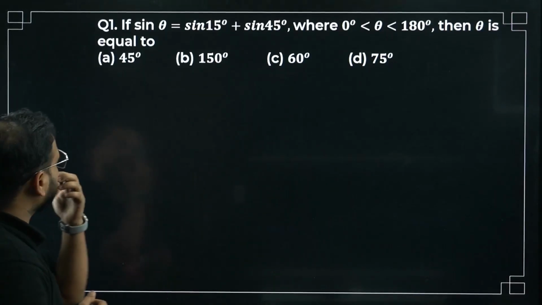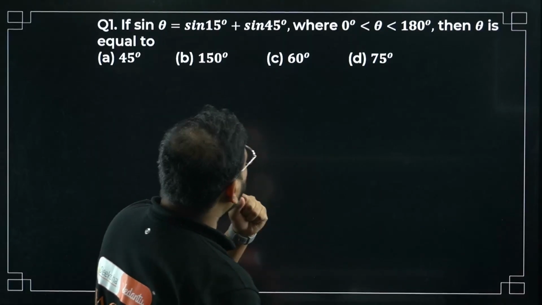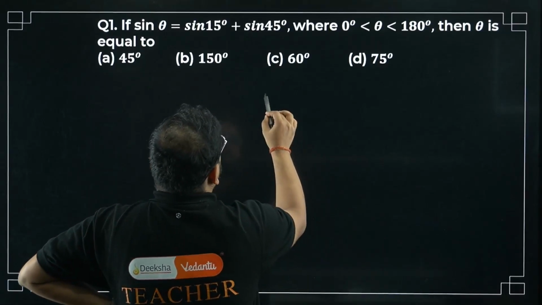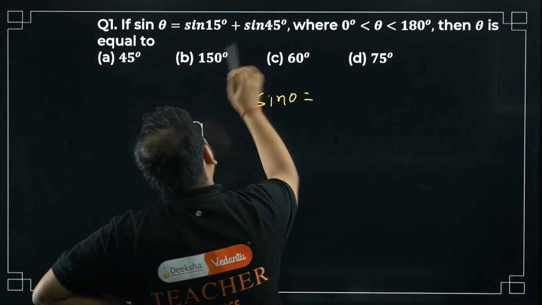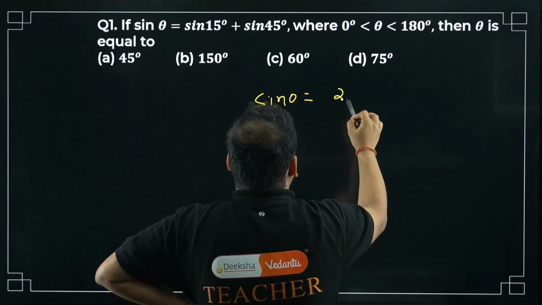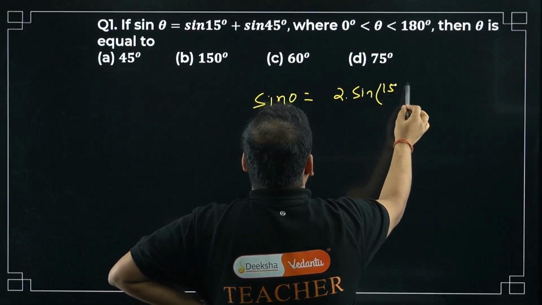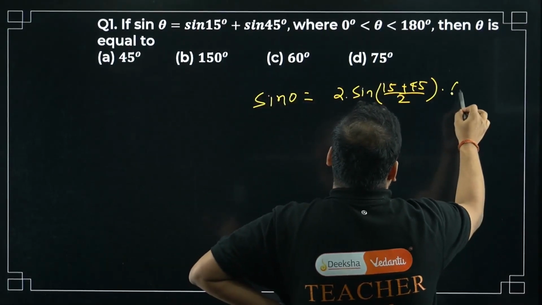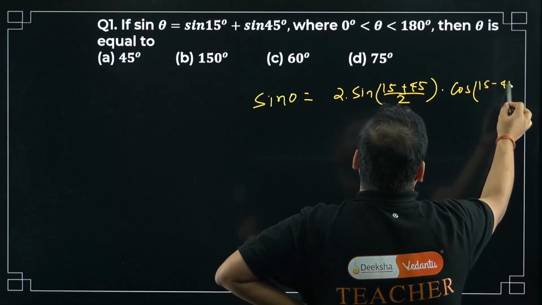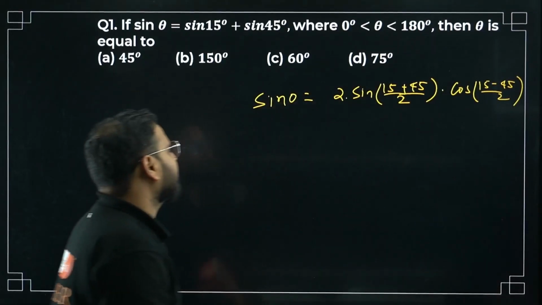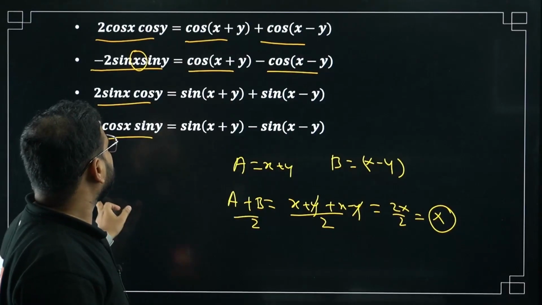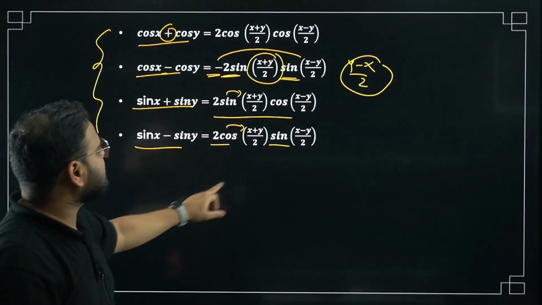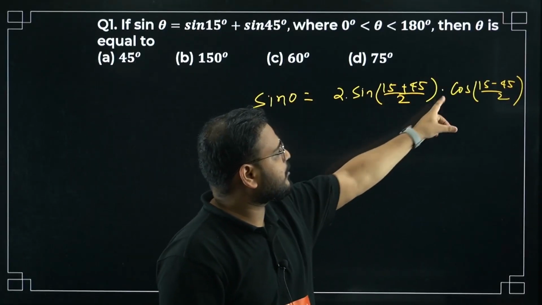We have sine theta equals sine 15 plus sine 45. Find the value of theta. So this is going to be sine theta equals sine a plus sine b. It will become 2 times sine of (15 plus 45) by 2, into cos of (15 minus 45) by 2. That's the formula, right? Sine a plus sine b is 2 sin (a plus b) by 2 and cos (a minus b) by 2.